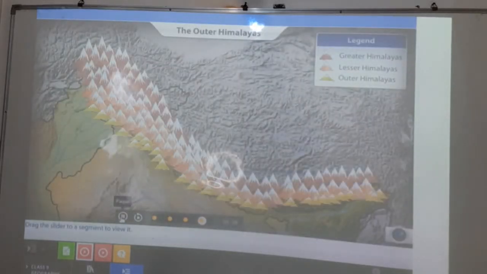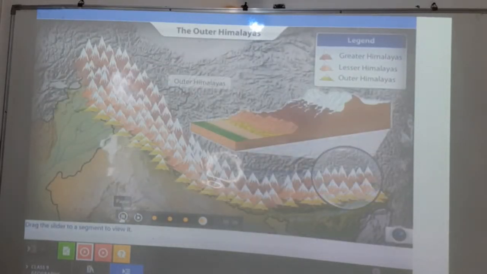The southernmost range of the Himalayas is called the Outer Himalayas or the Shivaliks. This range is not continuous.